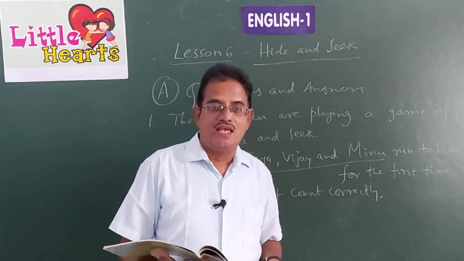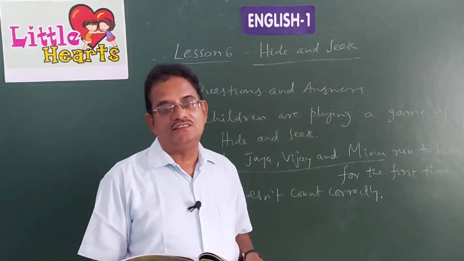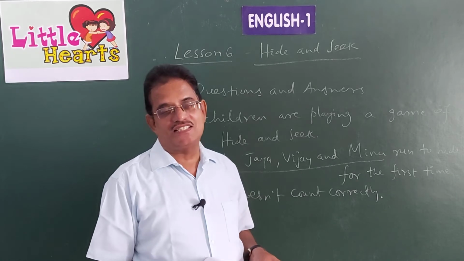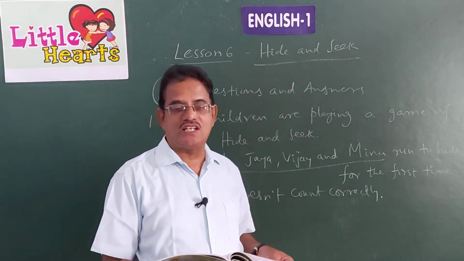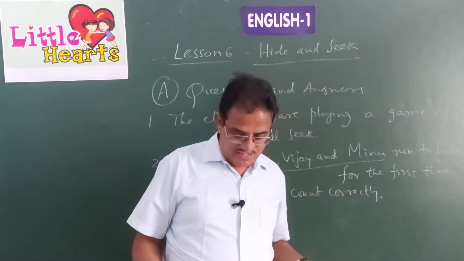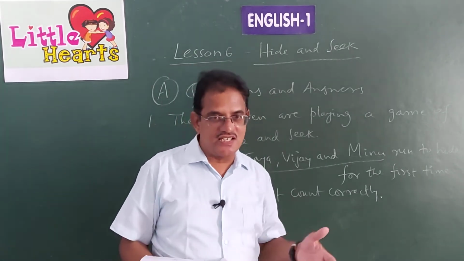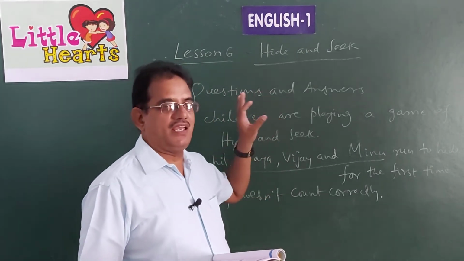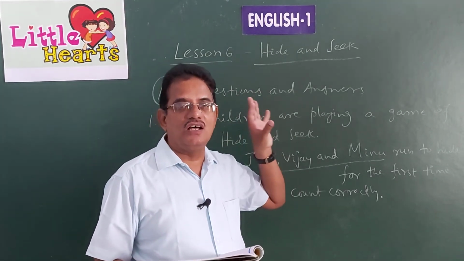Why? Because Jaya has counted wrong. She doesn't count properly. She missed a large number of numbers there in between. So like that you have to write the answers. You can easily write the answers, children. Only know the way of writing, how to learn the way of writing.